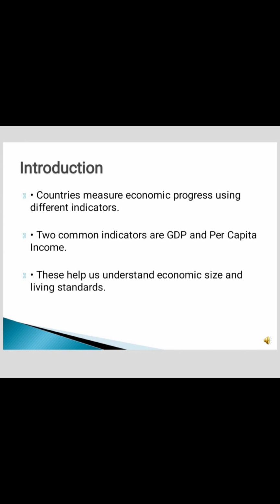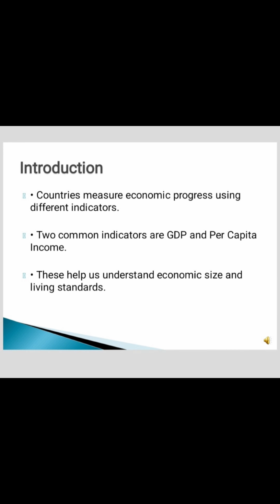Countries measure their economy performance using different indicators. The two indicators are GDP and per capita income. These indicators help economists, governments, and analysts understand two different things. That is, GDP tells us the size of the economy, and per capita income tells us how wealthy the average citizen is. So, while both are related, they measure completely different aspects of economic development.